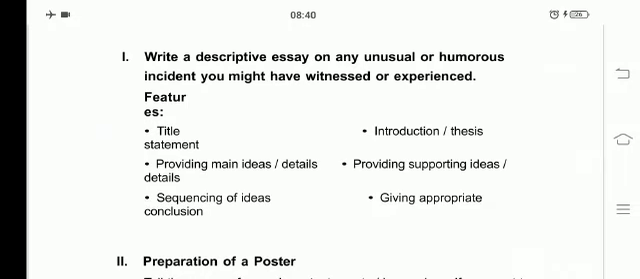Means the title should be in a proper way, and the introduction and the main idea of that, and the supporting ideas and the sequence of ideas, and giving appropriate conclusion to that essay. These are the basic rules of an essay, how you have to write. So by following these rules, you have to write a descriptive essay about any unusual or humorous incidents which you have witnessed or experienced.